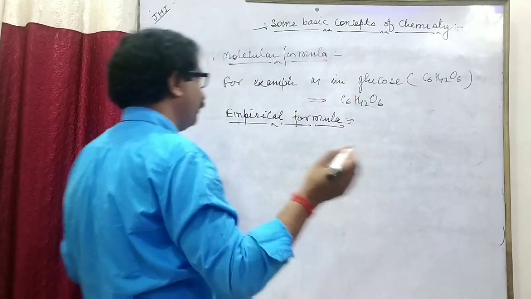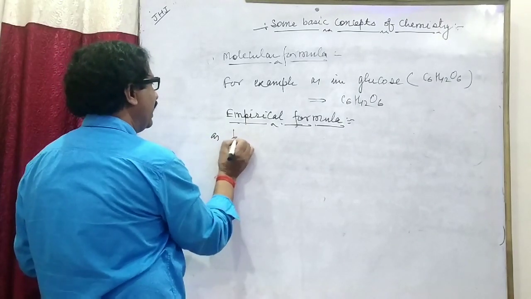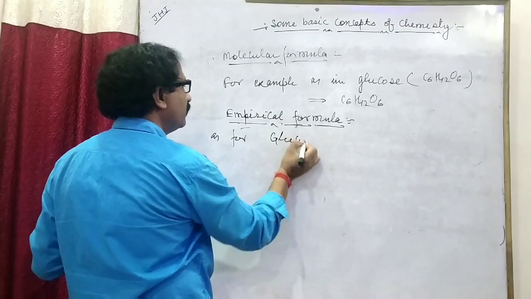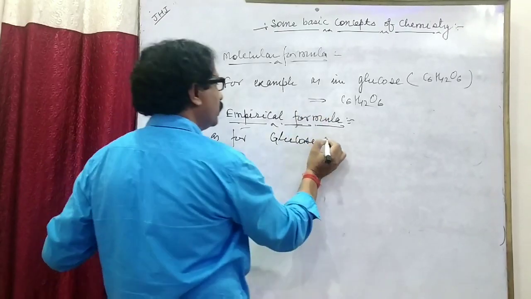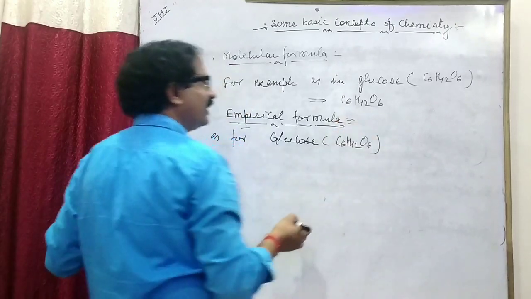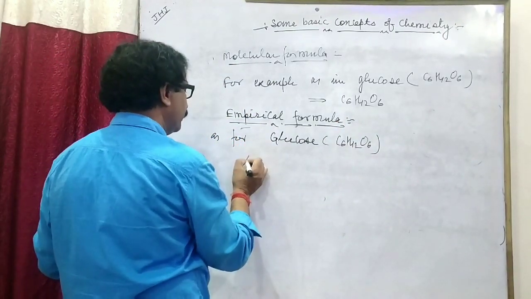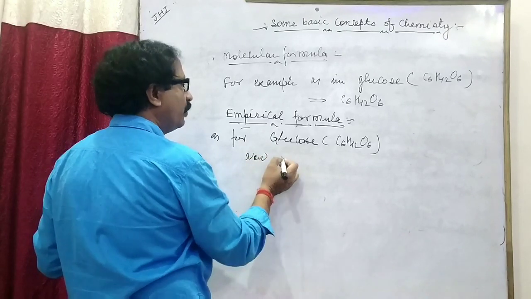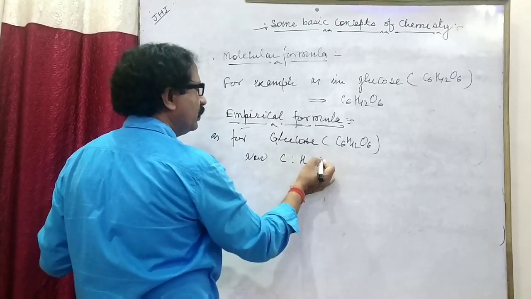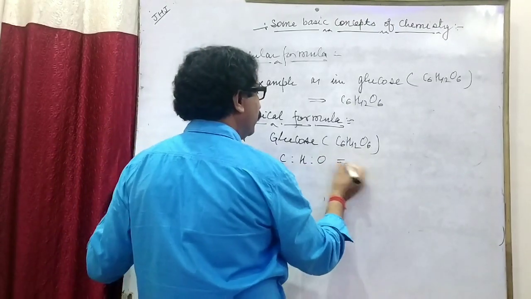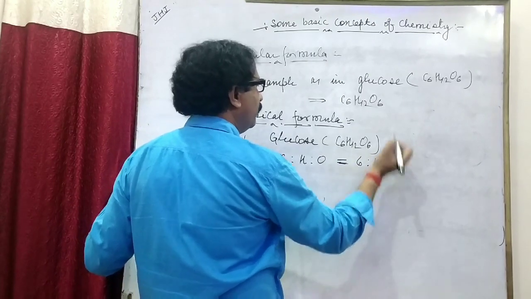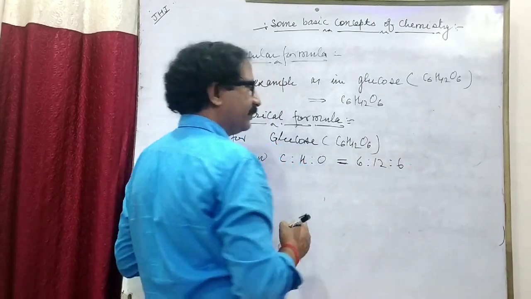Right? For example, as for glucose, whose molecular formula is C6H12O6. Now, the ratio between carbon, hydrogen and oxygen is 6:12:6.